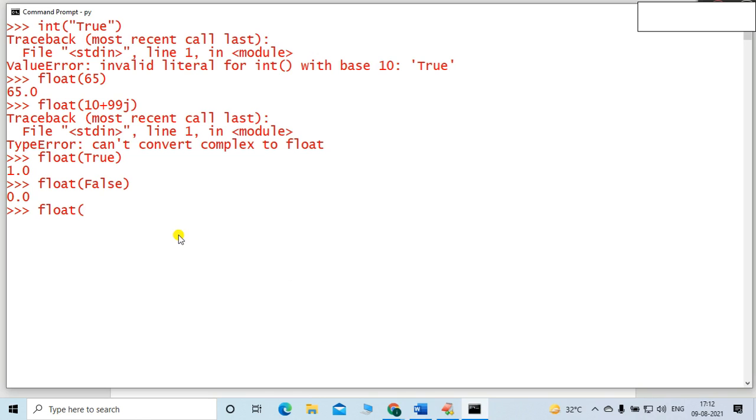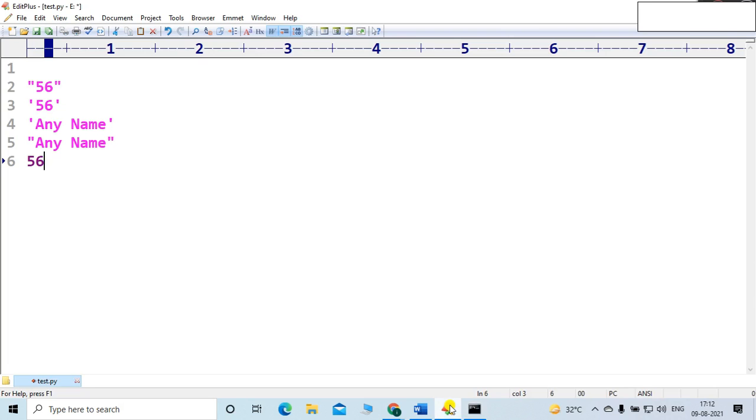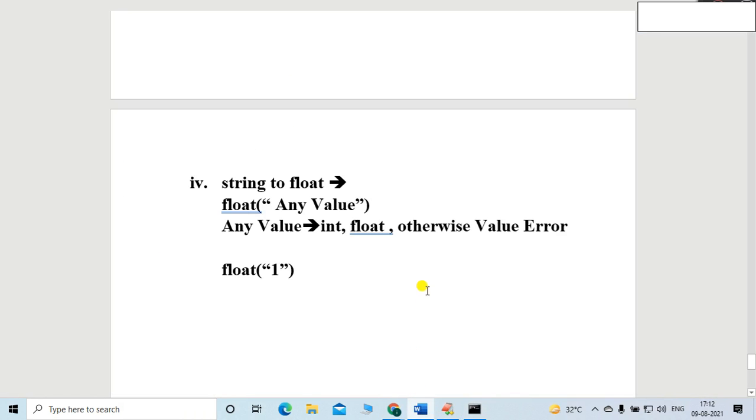Float in double quote 1. I can go for double quote or single quote, because both are optional. So 1, just hit enter. As you can see, 1.0, perfect. It's 1.0, friends, so that is possible.